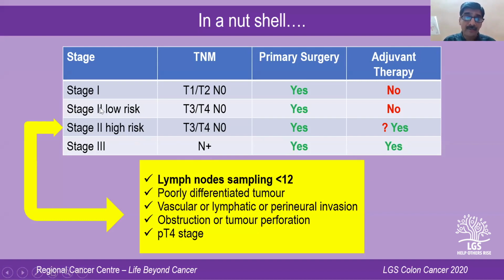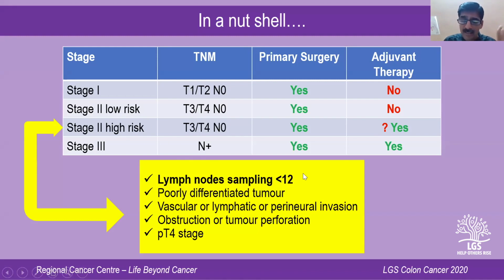How do you differentiate a patient with stage 2 into low risk and high risk? It is based upon the number of lymph nodes that have been harvested, differentiation, vascular and lymphatic or perineural invasion, obstruction, and pT4 stage. So if any of these factors are there in a stage 2 patient, you would put the patient at a high risk and then give him the option of getting chemotherapy or not.